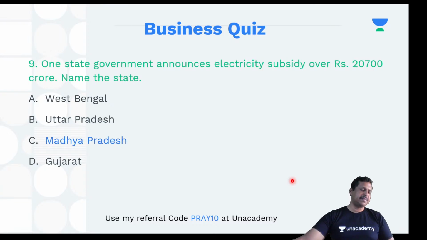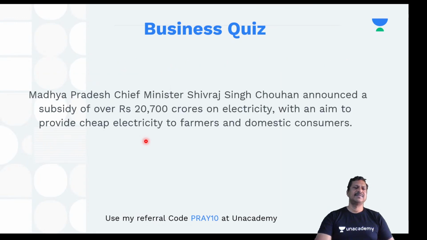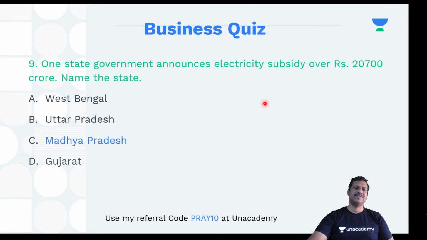So the answer is Madhya Pradesh, MP. Now, this is what the information is. Madhya Pradesh Chief Minister Shivraj Singh Chauhan. This is C, Madhya Pradesh. Absolutely correct. Very good, Shucharan, Kaur, Ashish.